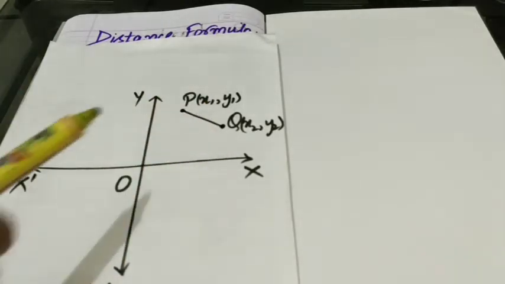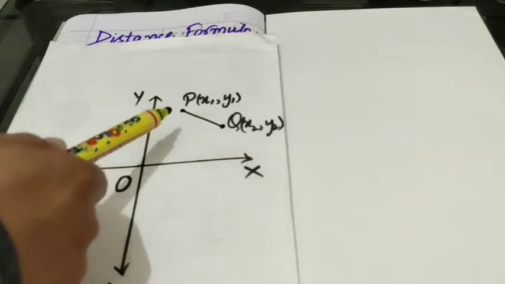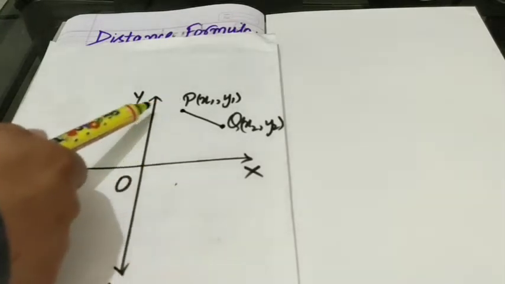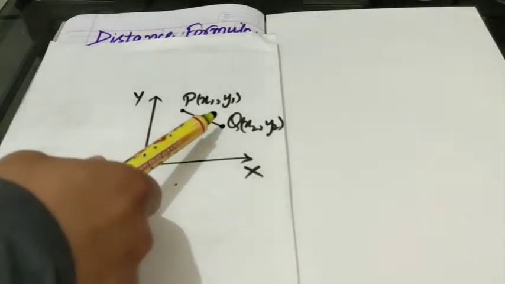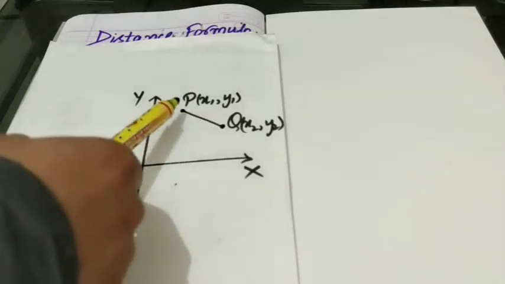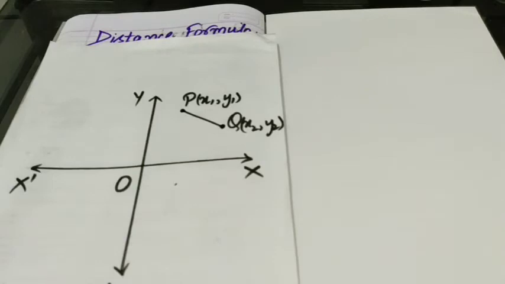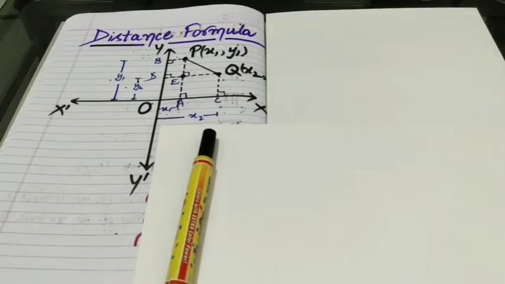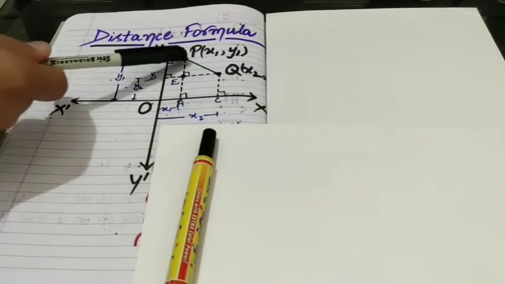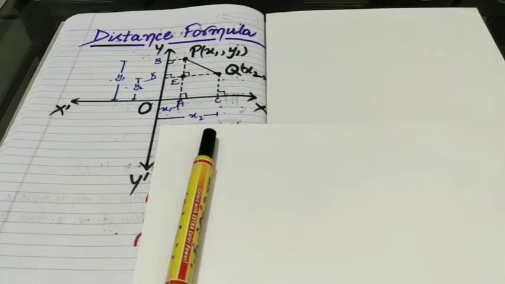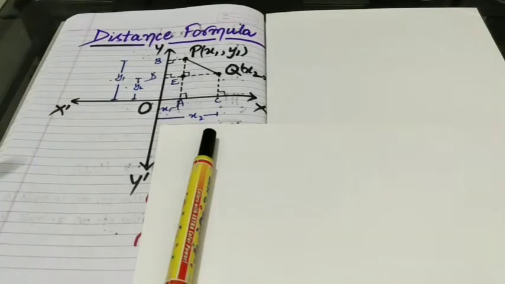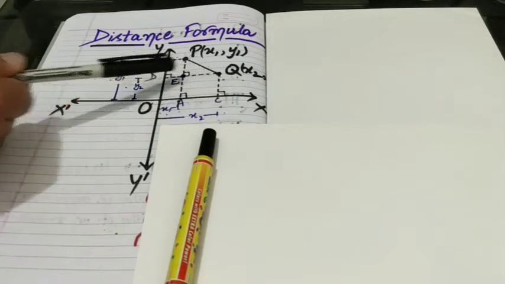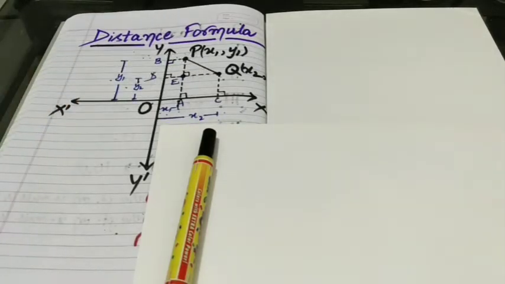Now from point P we have to draw one perpendicular to the x-axis and one perpendicular to the y-axis. In the same way, from point Q we have to draw one perpendicular to the x-axis and one perpendicular to the y-axis. Let PA and PB be the perpendiculars from point P to the x-axis and y-axis respectively, and QC and QD be the perpendiculars from point Q to the x-axis and y-axis respectively.